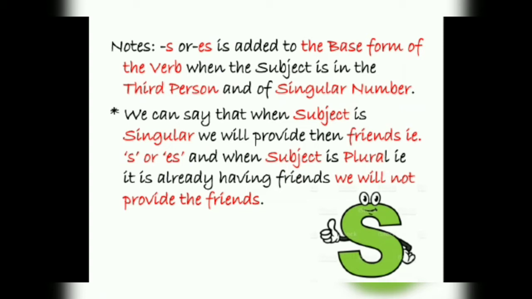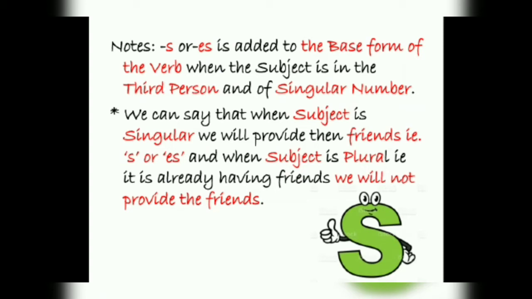So when our subject is third person and it is singular, at that time we will use S or ES with the base form of the verb. This is very, very important. Or in a simple way, to understand it we can say that when the subject is singular, we will add S or ES.